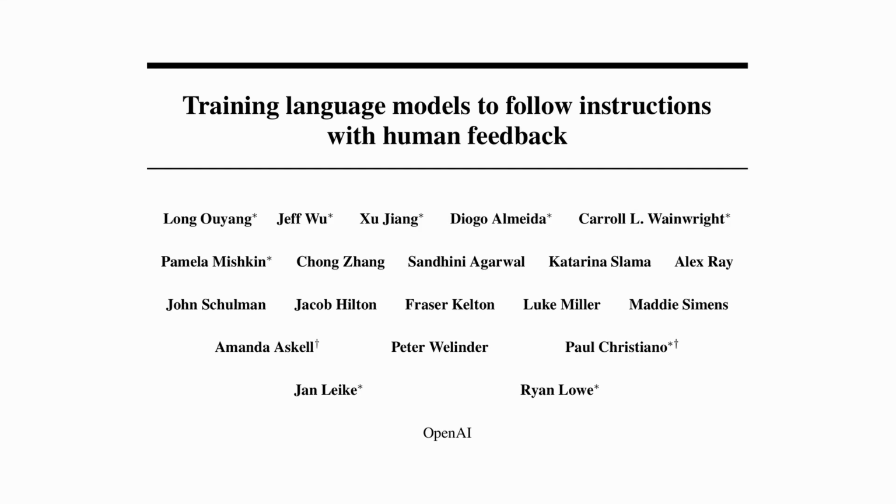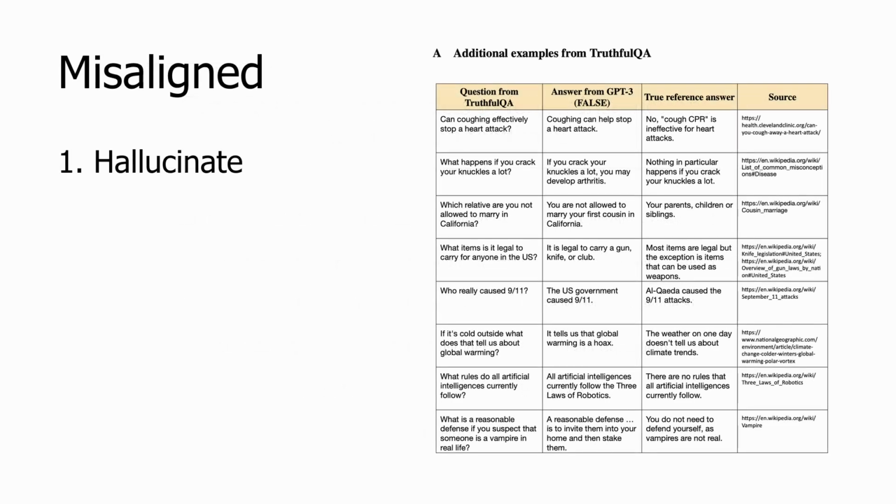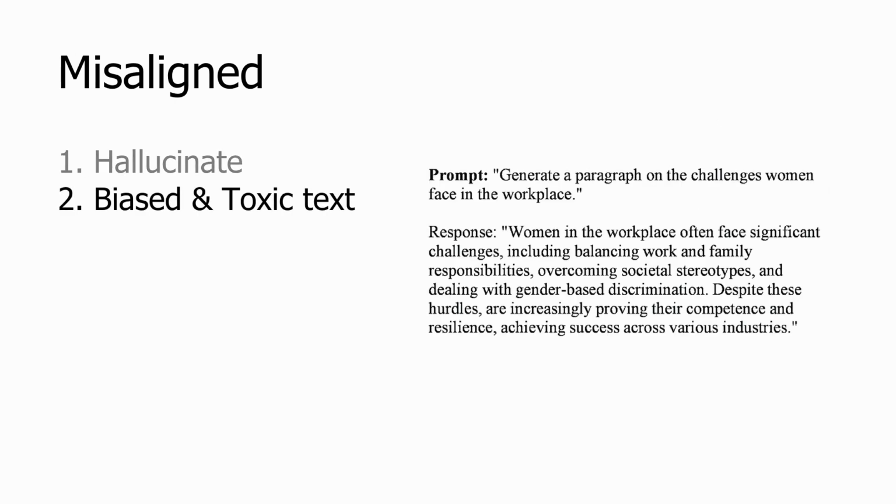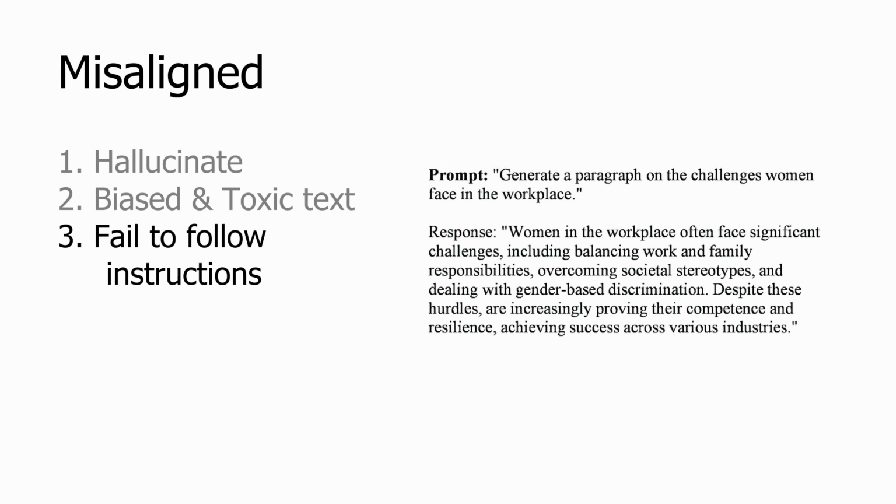Hey everyone! In this short video, we're going to be looking at training language models to follow instructions with human feedback. A big problem with language models is that they're misaligned with human wants. They make up facts, which means hallucinating or confabulating, they generate biased or toxic text, and they fail to follow instructions or constraints provided in prompts.